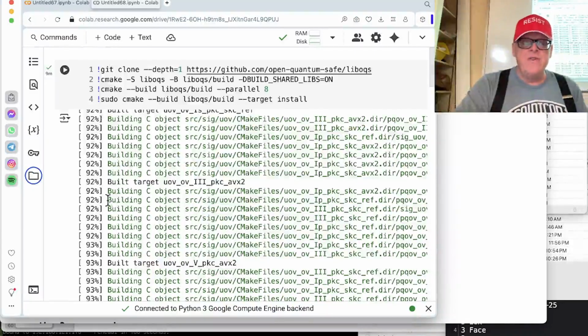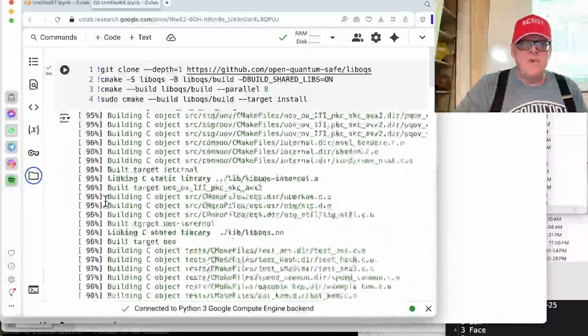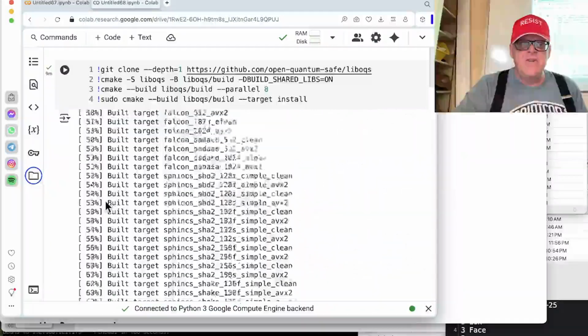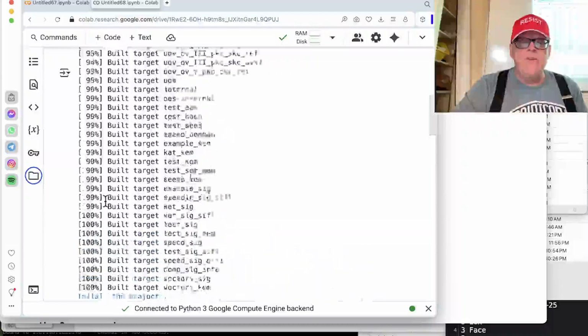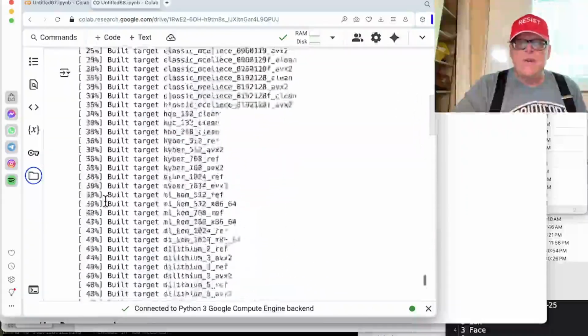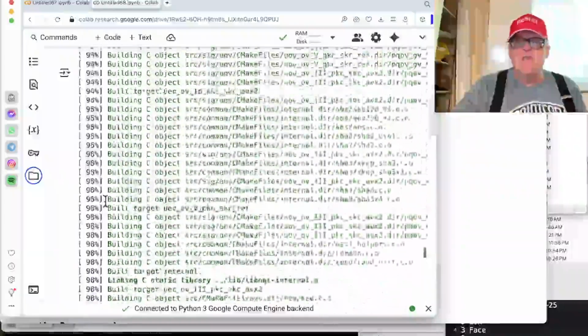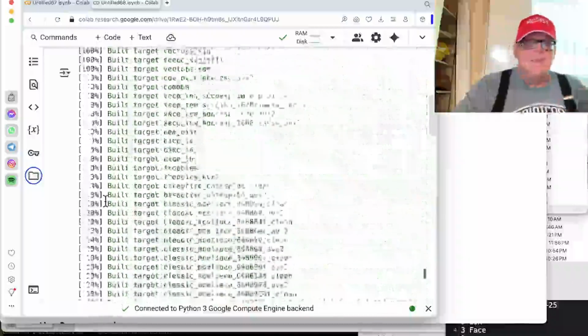And that worked. As you see, it took some time, 93, 94%, but it finished after maybe 10 minutes, building the thing and installing it. I wondered if I would be able to do sudo, but it took it. So apparently you do have sudo privileges in your container in Google Colab. So I was glad to see that.